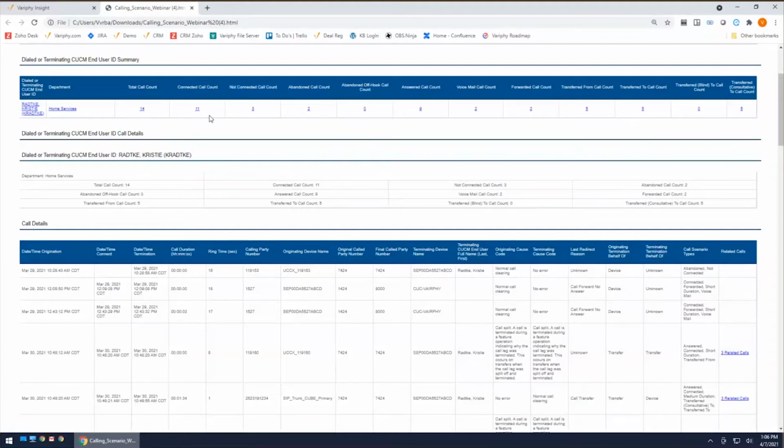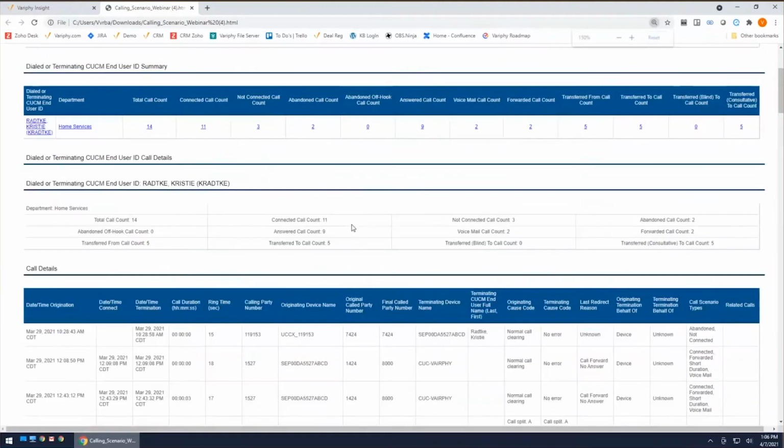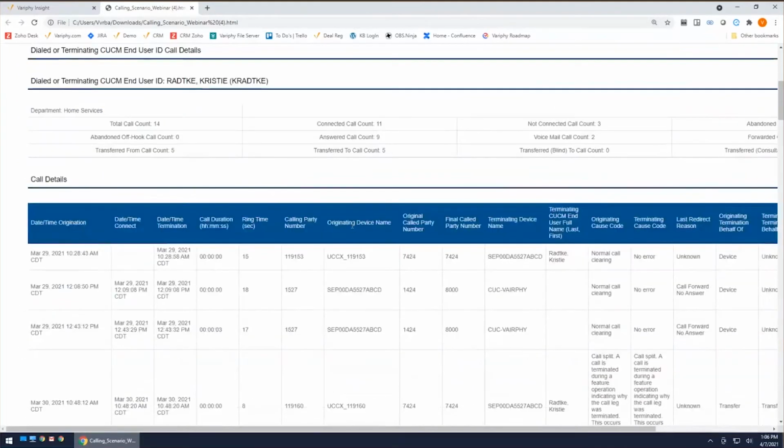It's a call where the date-time connection of the call is greater than the date-time origination. So let's talk about that a little bit. And I'm going to blow this up here so everybody can see it. Within Cisco data, we receive a couple different dates and times. Those dates and times are used to determine when a call was placed or received, but also maybe how long it rang and also the duration of the call.